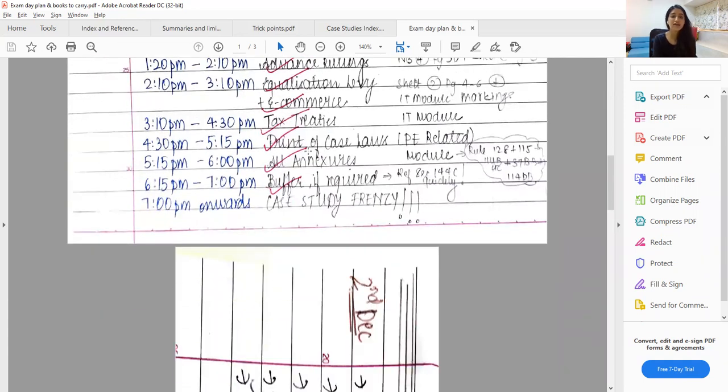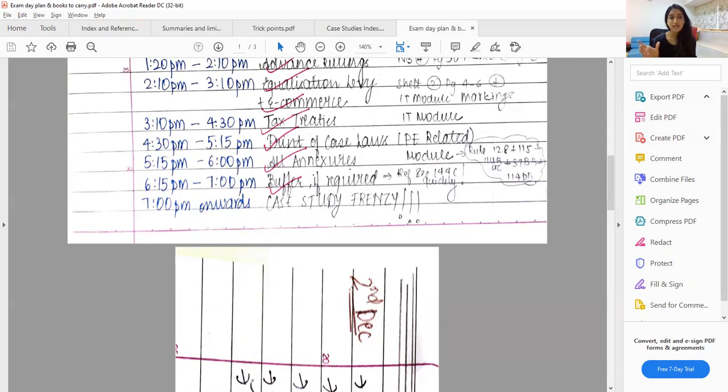Then lastly, yeah. So if you see 4:30 to 5:15, what I've done is in model tax conventions in Article 5, that is permanent establishment, there are certain case laws. For example, the Formula 1, Jebon Corporation. So they've just cited the case law and written one line about it. But there was one question in the mock test paper on Formula 1, which was very, very detailed and which covered aspects which were not given in the module, but which were given in the original case law.